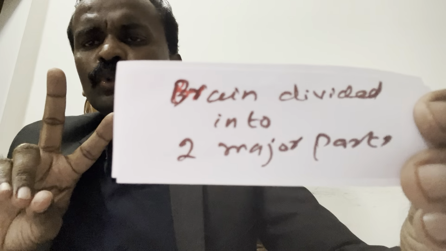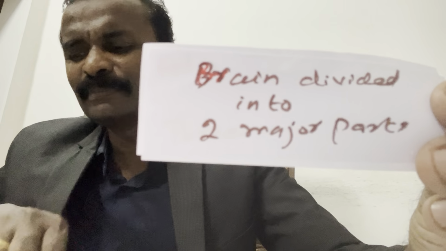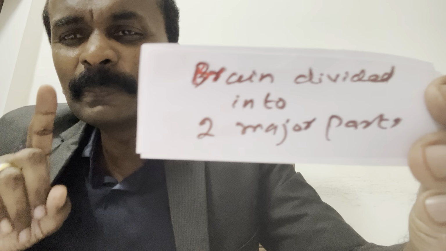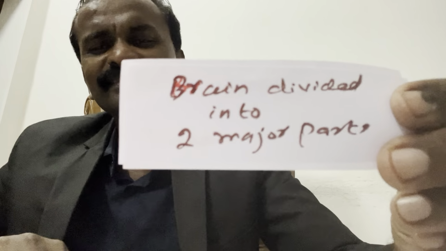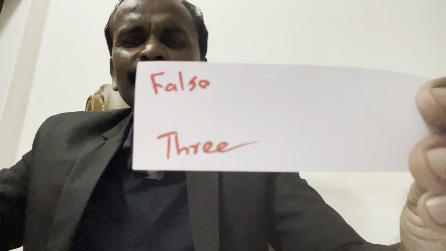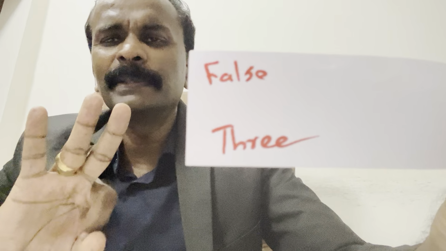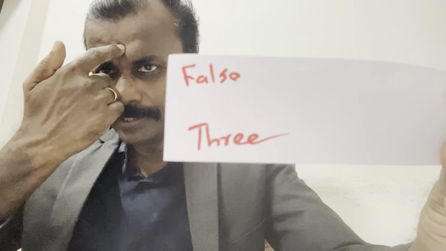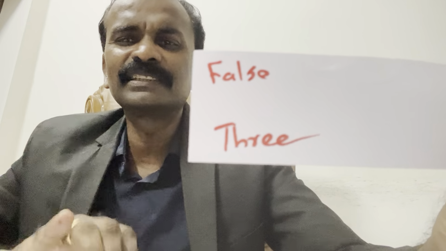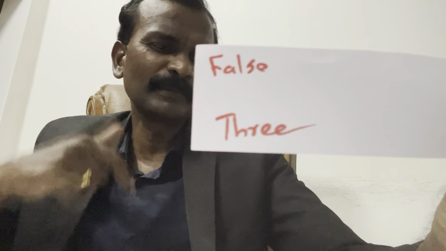Brain is divided into 2 major parts. True or false? These are important MCQs. Match the following. This is how you should prepare for NEET. 2 major, right? True or false? It is 3: forebrain, midbrain, hindbrain. So it has 3 parts. Hind means behind.